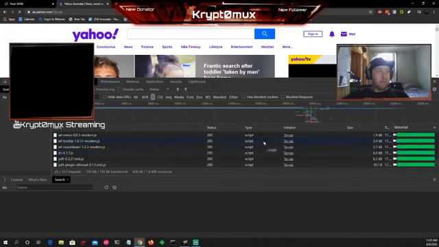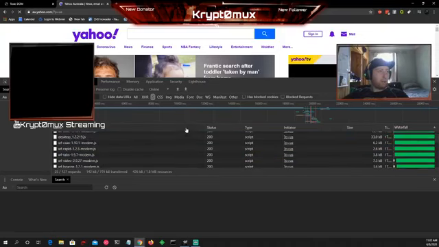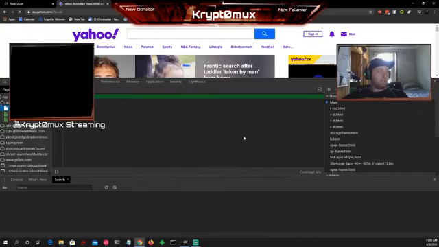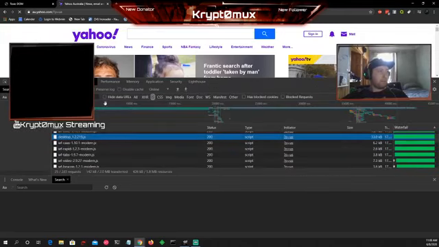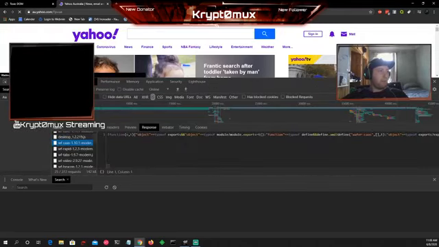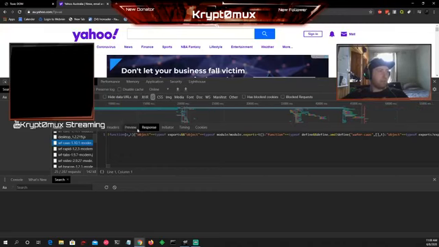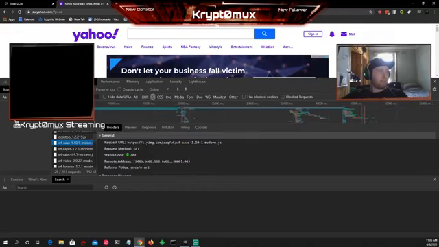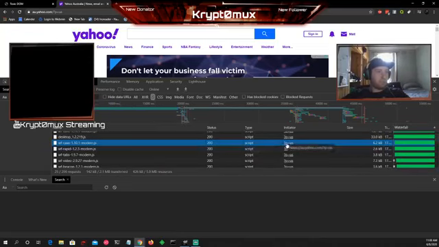So if we want to click on one of these JavaScript files, we'll click on any of these. We can click on the initiator, that's what initiated the script. And as you can see here in the network tab, if we go to something like this, this is really hard to read. I'm just going to escape this and click on the initiator.